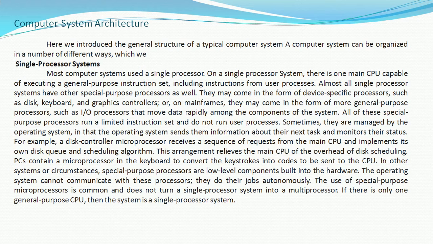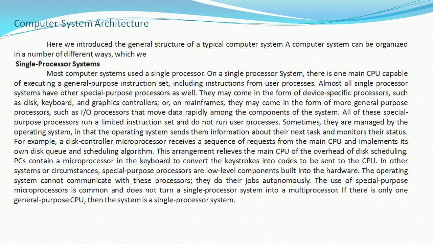For example, a disk controller microprocessor receives a sequence of requests from the main CPU and implements its own disk queue and scheduling algorithm. This arrangement relieves the main CPU of the overhead of disk scheduling.